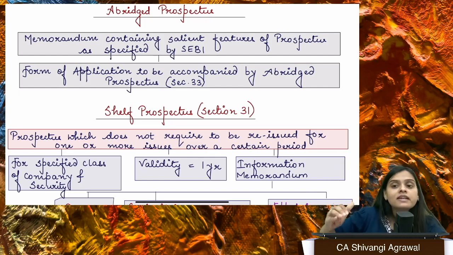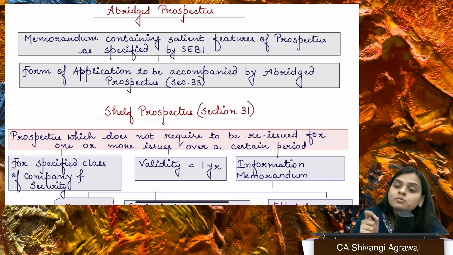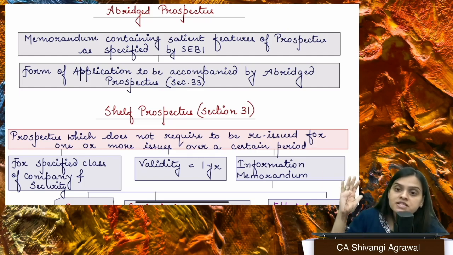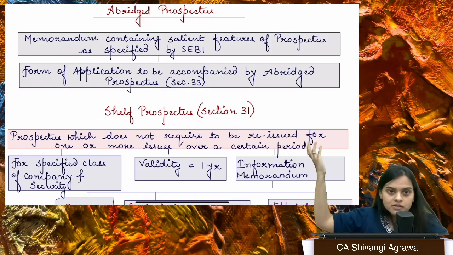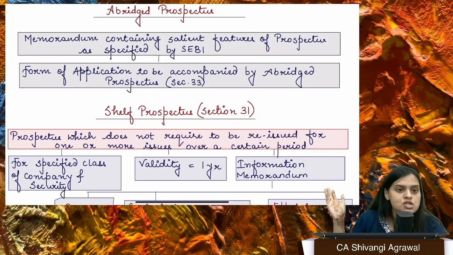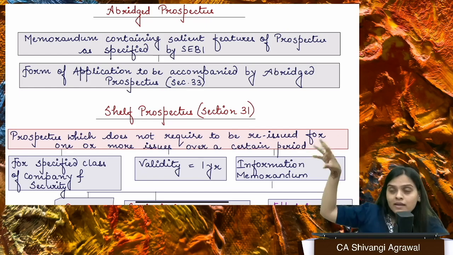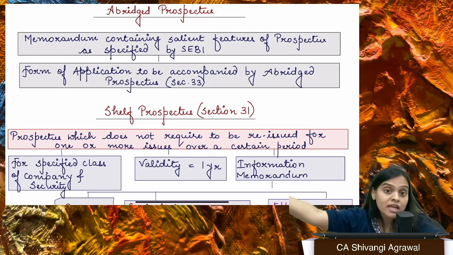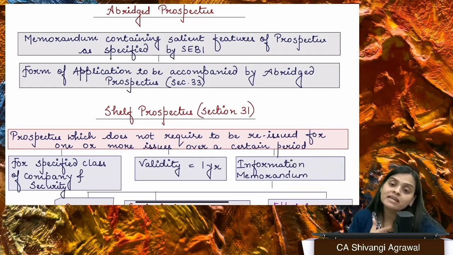Likewise, in the league, we have another section, section 8, which talks about punishment for personating. Personating is what? You are making an application in a fictitious name. I am Shivangi Agrawal, but maybe I'm making the application in the name of Queen Elizabeth, right? So this is a fictitious application. Maybe you're making it to get shares in some fictitious name, or maybe you're making multiple applications in different names. Like I'm making one application in the name of Shivangi, one in the name of Shivangi Bhargav, one in the name of Shivangi Agrawal, right? So why am I doing this?